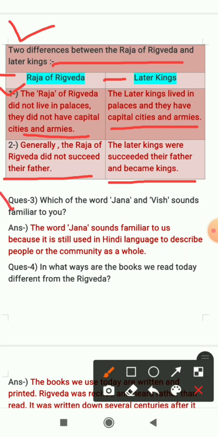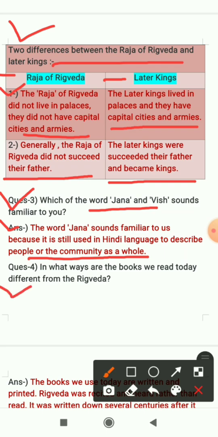Question number 3 is: which of the words Jana and Vish sounds familiar to you? So 2 words are given here, Jana and Vish. Which word sounds familiar to you? The answer is: the word Jana sounds familiar to us because it is still used in the Hindi language to describe people or the community as a whole.